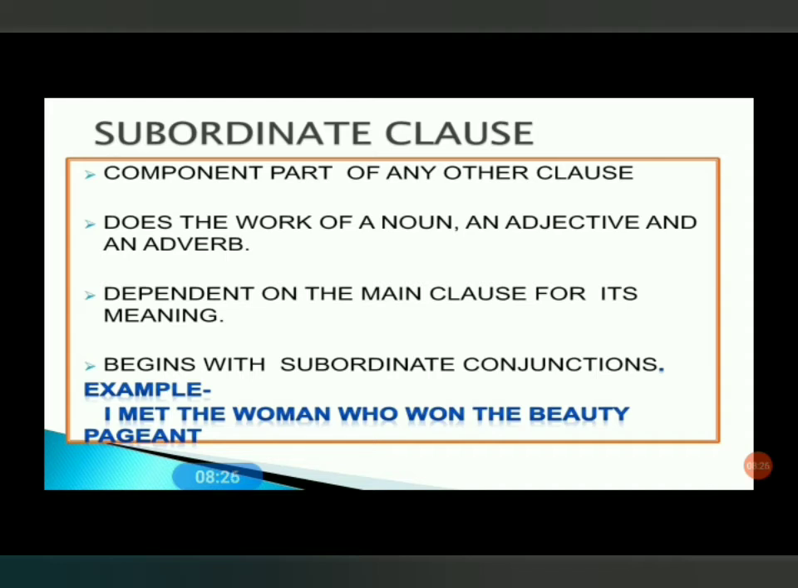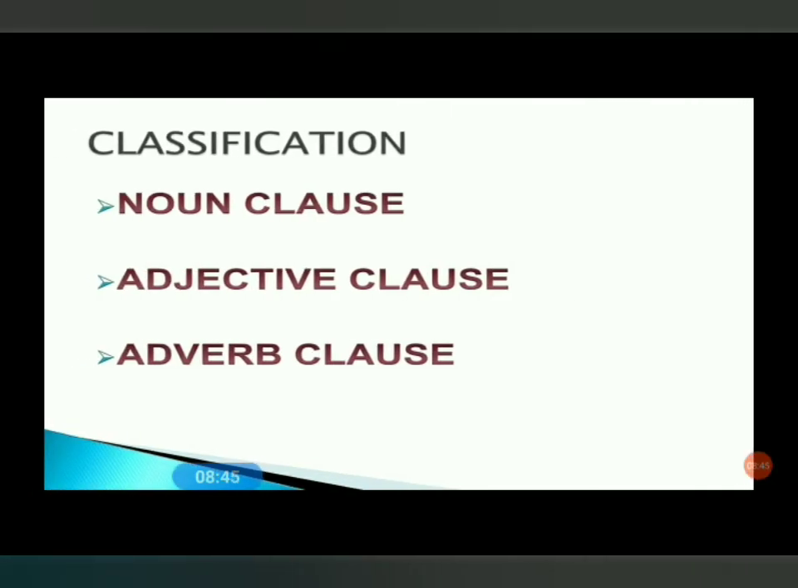I met the woman who won the beauty pageant. You may see here who is the subordinating conjunction. The sentence who won the beauty pageant is a subordinate clause. Now subordinate clause can be divided into three: noun clause, adjective clause, adverb clause.